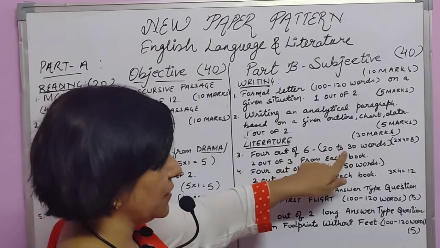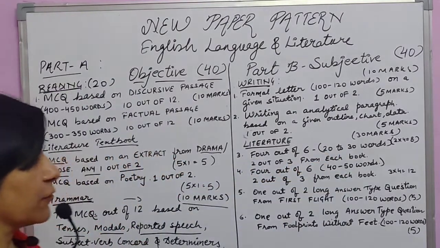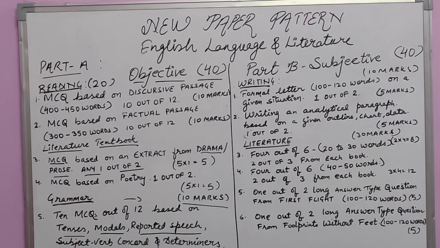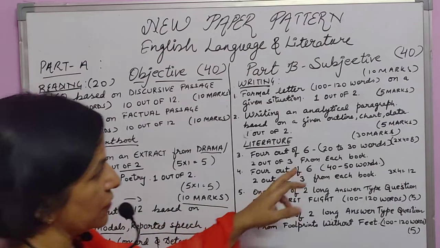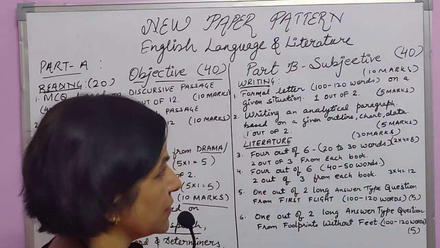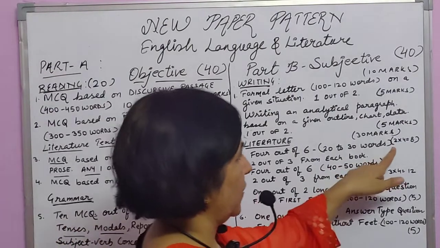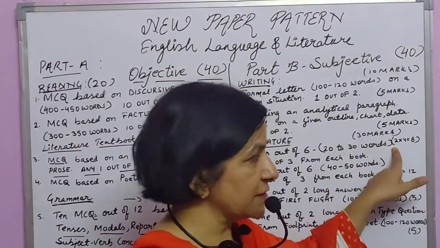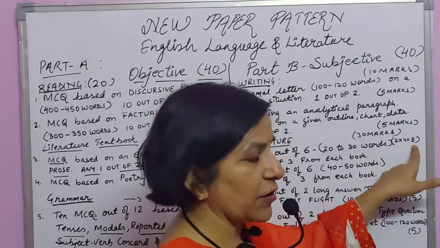It is a 20 to 30 words answer. It is short answer type questions and it will be in 20 to 30 words. Each question will carry 2 marks. So 4 questions for 8 marks.